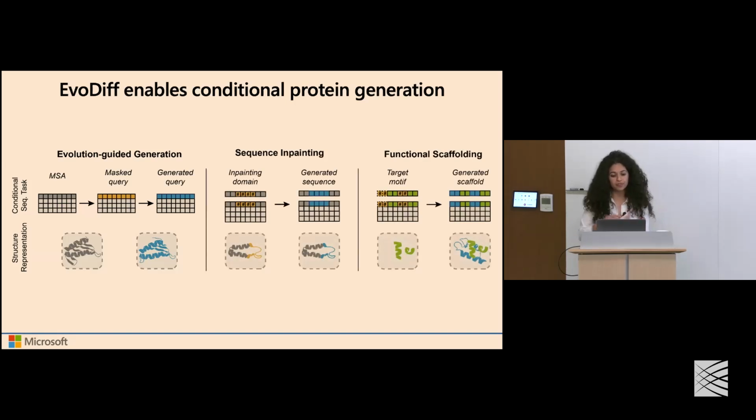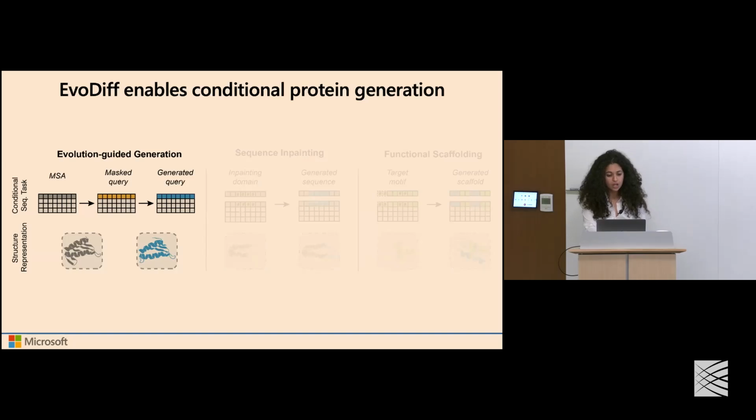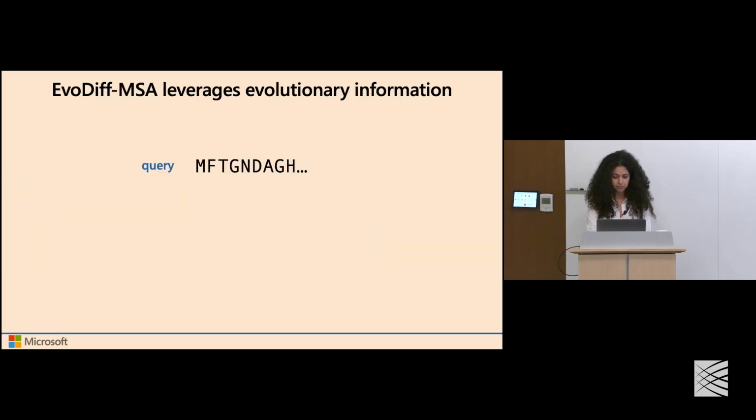We can also then leverage masking of particular portions of single sequences or of alignments to now perform in-painting or scaffolding, where we can operate entirely in sequence space to then condition the design based on these portions that we want to hold fixed and the portions that we want to keep variable. So I'll give you a taste of some of our results in this framework where we leverage multiple sequence alignments of proteins to do this more explicit evolution-guided generation.